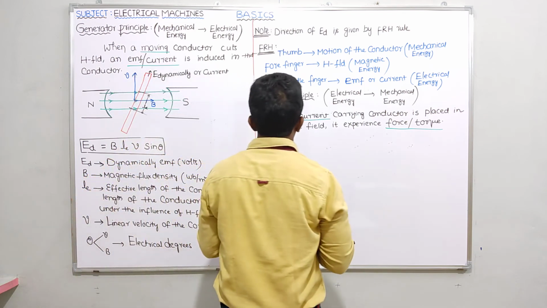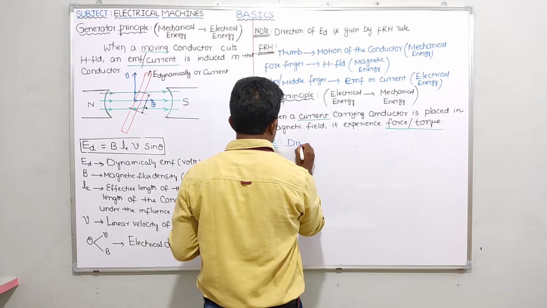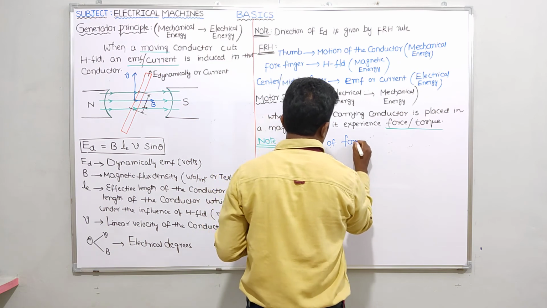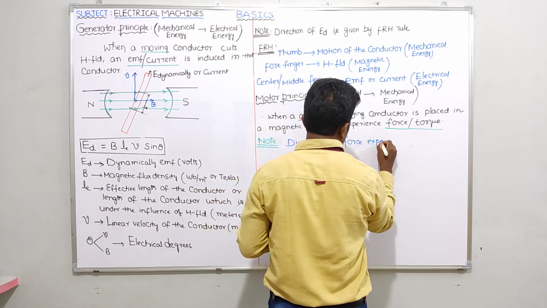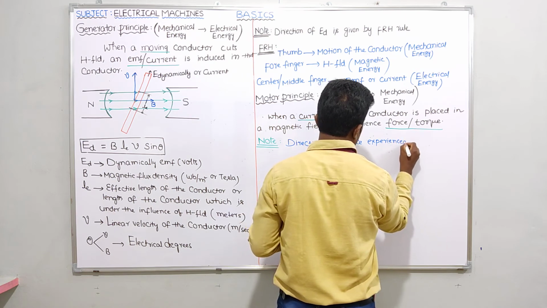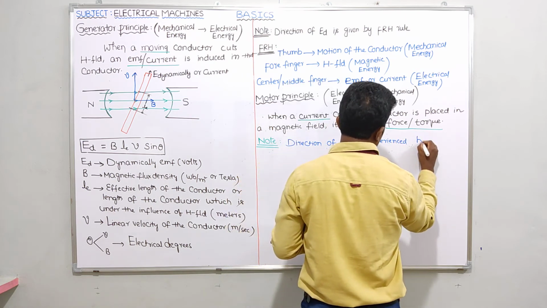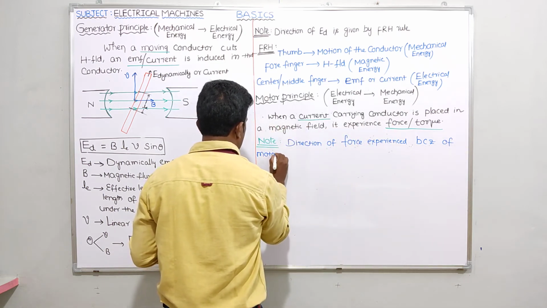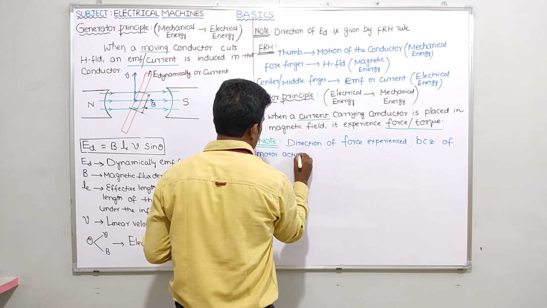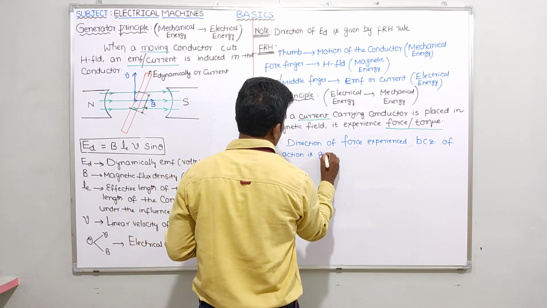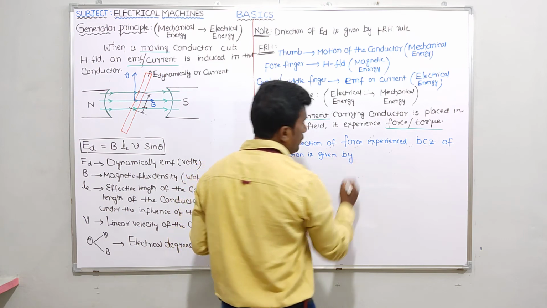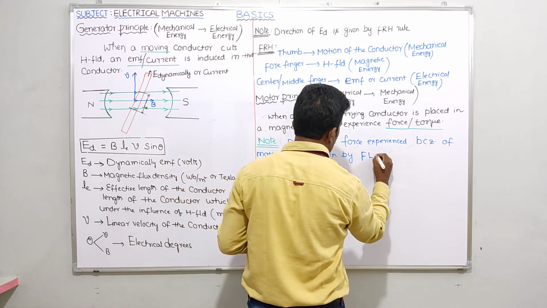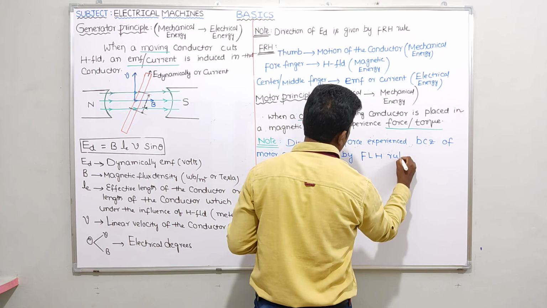So let me write here: direction of force experienced because of motor action is given by Fleming's left hand rule. Let me write simply FLH rule. Fleming's left hand rule, FLH rule.